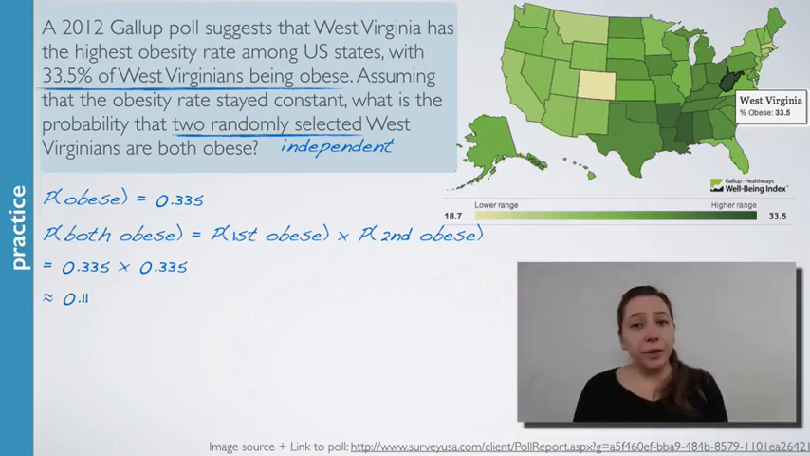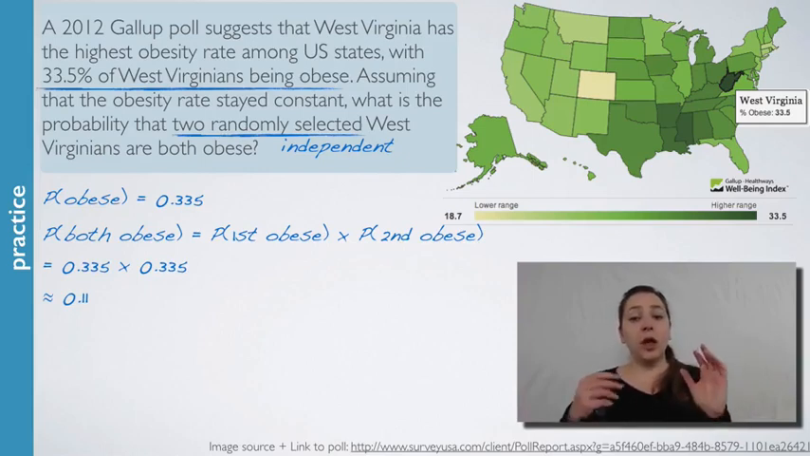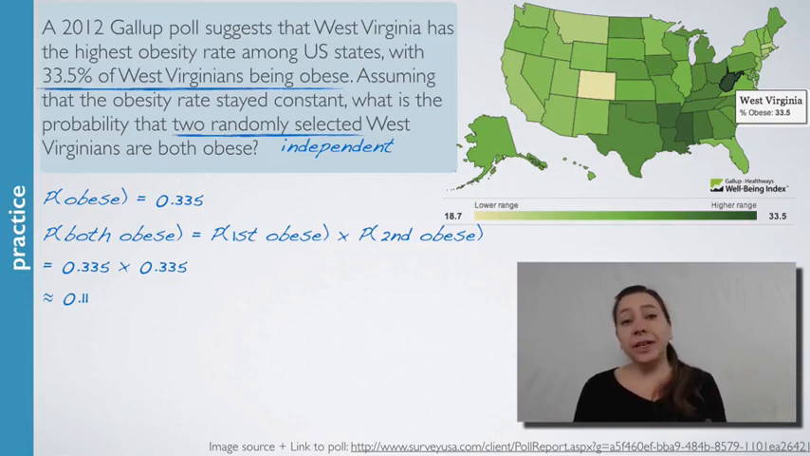This value, 11%, the probability of both of these people being obese, is less than the probability of either of them being obese, which makes sense for 2 reasons. Mathematically speaking, we're multiplying 2 values between 0 and 1, so the product will necessarily be a value lower than either one of them. And conceptually, we want to find 2 people that fit a certain criterion at the same time. Therefore, the likelihood of us getting what we want should be lower than the likelihood of finding just one person who fits that criterion.